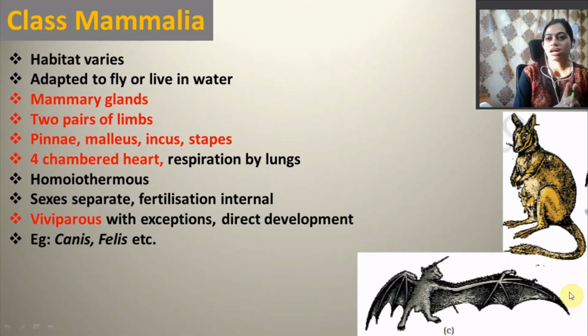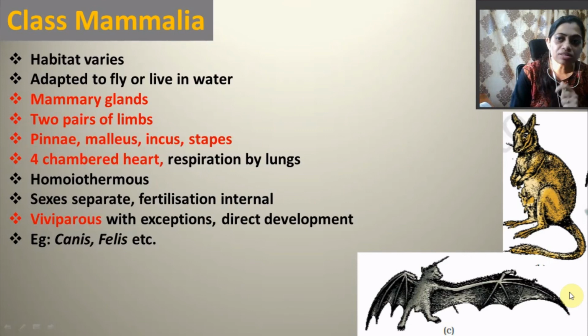And the next class, and the most important class, is mammalia. They show a variety of habitats, so they can live anywhere. Their habitat varies greatly, and many of them are adapted to fly or live in water. Adapted to fly is bat, living in water is whale, and their important character is the mammary gland. They possess mammary glands or milk producing glands. These are the main characters of class Mammalia.